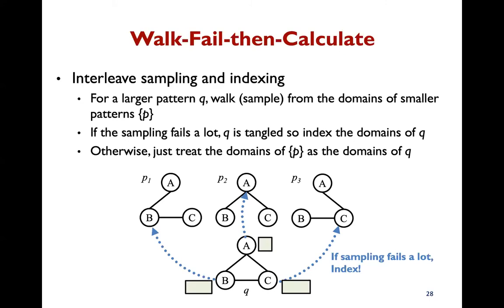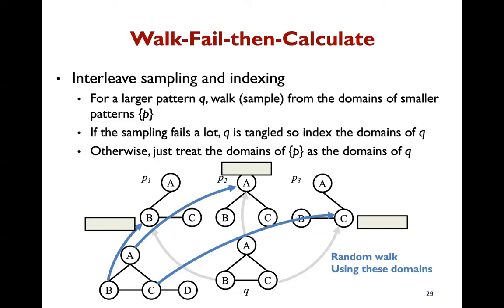If sampling fails a lot, we index Q as a tangled pattern. Here, note that the domains of Q are subsets of the domains of P1 to P3. Otherwise, if sampling does not fail, Q is untangled. We just treat the domains of P1 to P3 as the domains of Q.